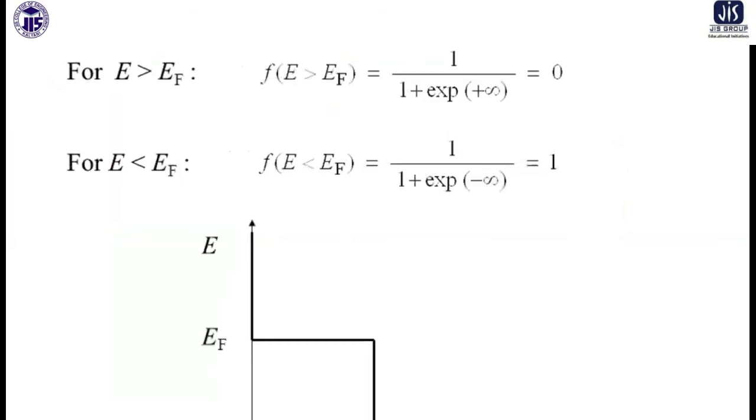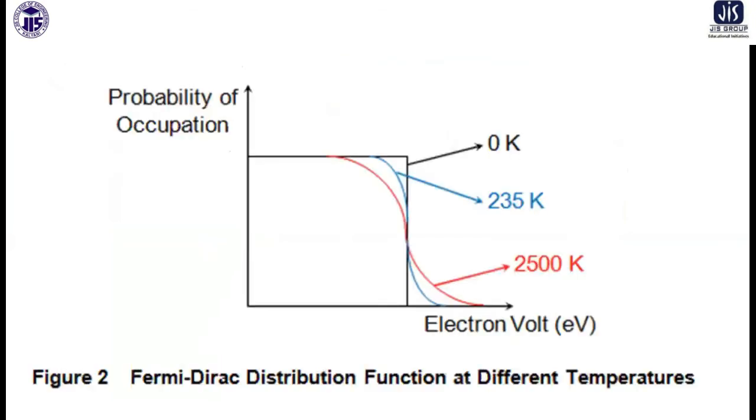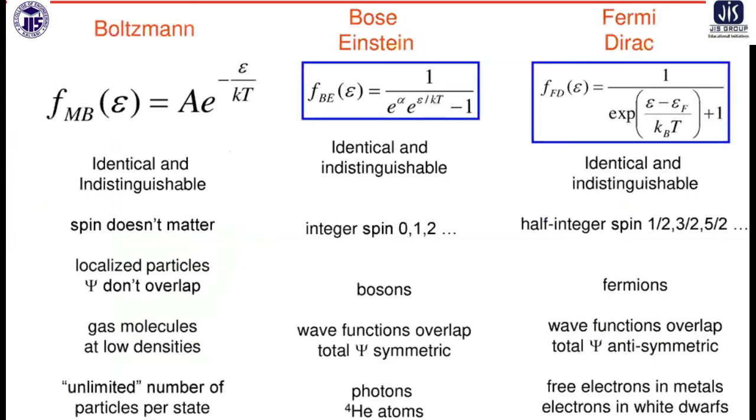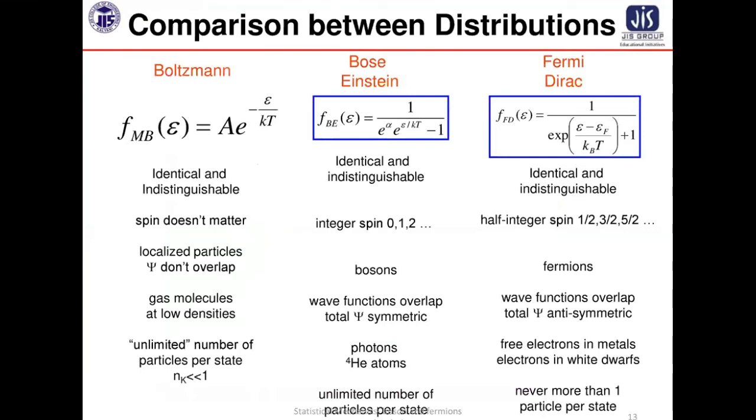Okay, so this is the plot. As I mentioned, you can see how the slope of the graph changes with temperature. More temperature means more probability of occupancy. So now, side by side, if we compare the three statistics, that is the formulas of Maxwell-Boltzmann, Bose-Einstein, and Fermi-Dirac statistics, there is an exponential dependence in the case of Boltzmann statistics, it is also shown in Bose-Einstein, and Fermi-Dirac is what I just discussed.